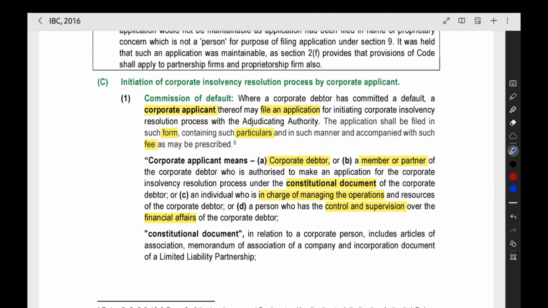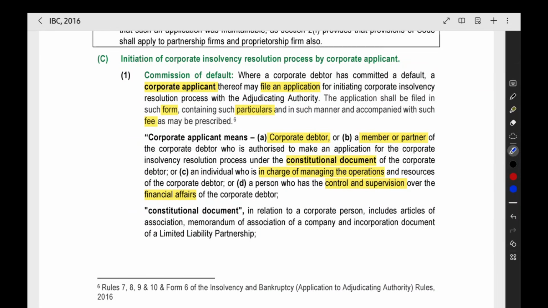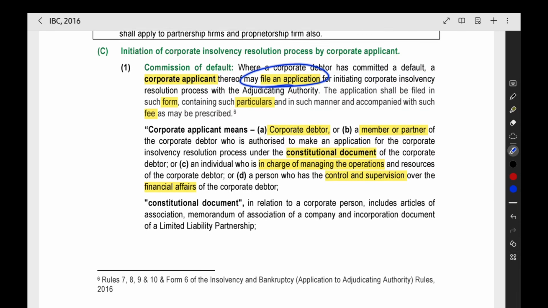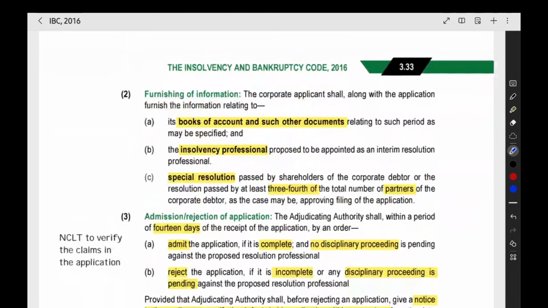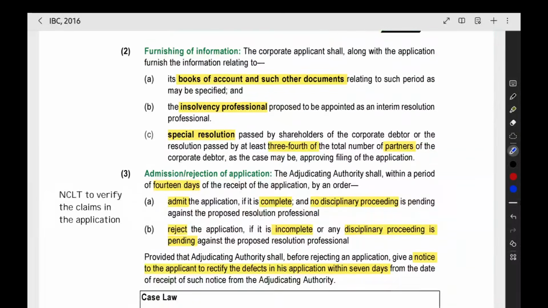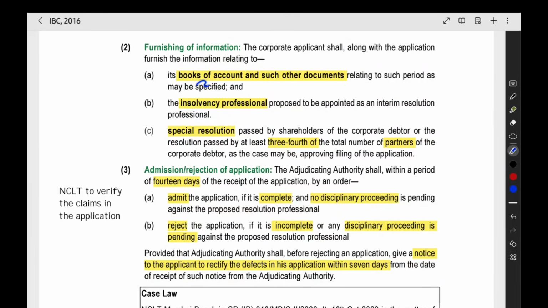Now we can see the process of the corporate debtor. When the corporate debtor is filing an application, the corporate debtor is committing a default. The company themselves committed a default. Then they are coming to NCLT and filing an application. What should be the information? They should give the books of account, other documents, and the name of the insolvency professional as IRP.